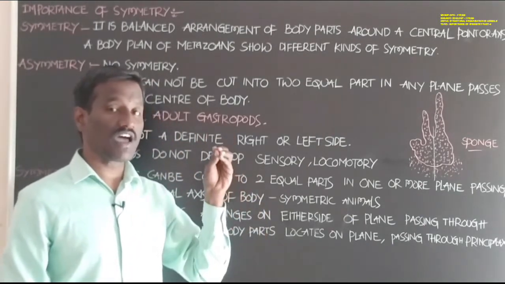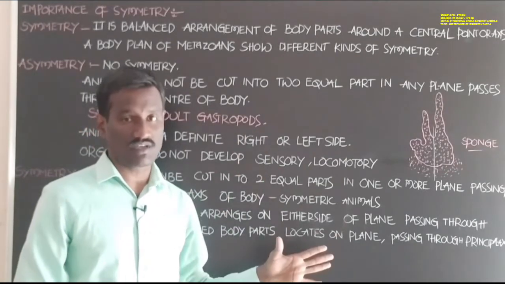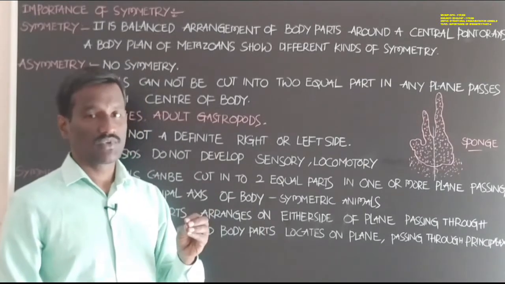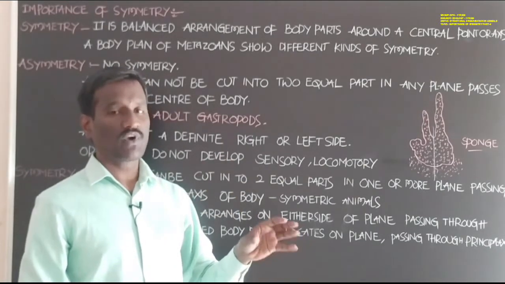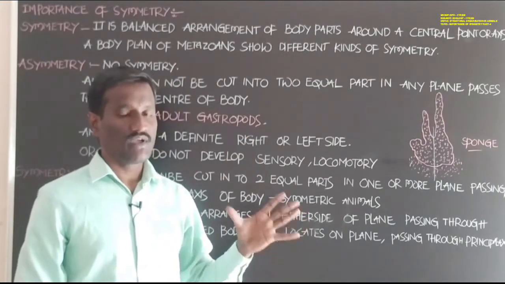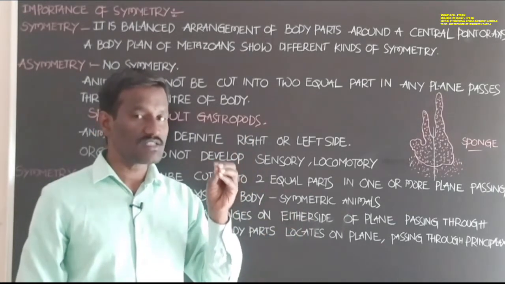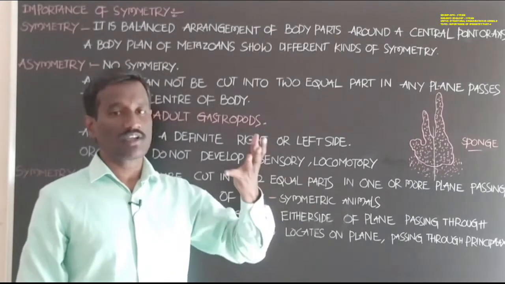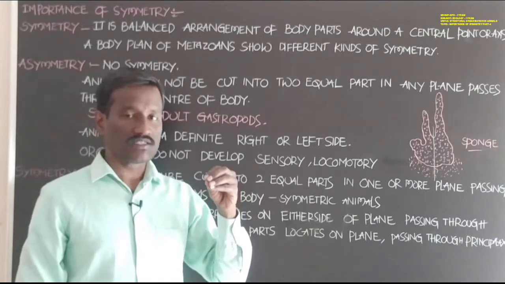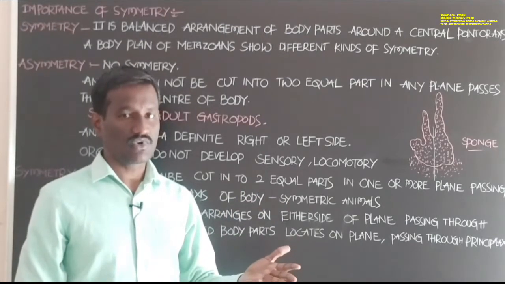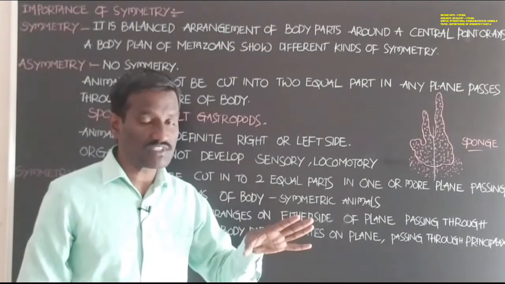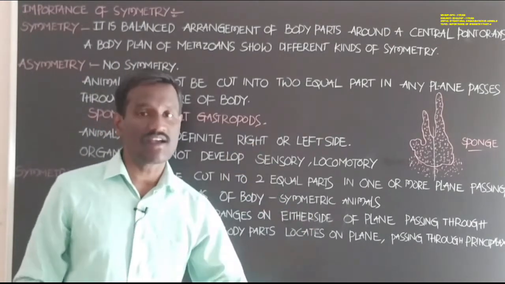Gastropods belong to the phylum Mollusca. In phylum Mollusca, one of the classes is Gastropoda, which consists of animals called gastropods, for example snail and apple snail. The larval stage of the apple snail shows bilateral symmetry.